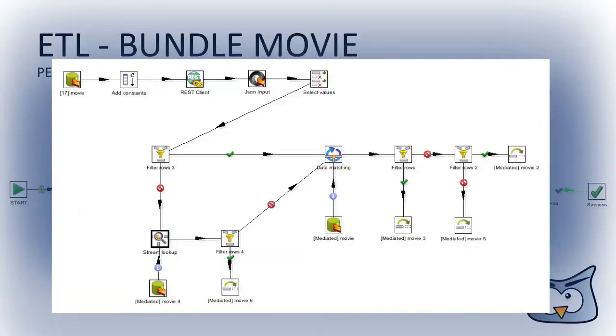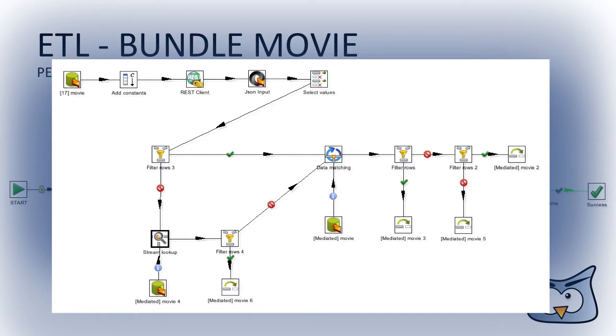Looking into ETL movie 17, you see one of our innovative features. In the top row, we are using a web service via REST client to get the IMDb ID and original title of the movies extracted from the database of group 17. Only group 18 has already stored the IMDb IDs in their own data schema, and by using the web service we can improve comparability of the movie entries to avoid duplicate entries.